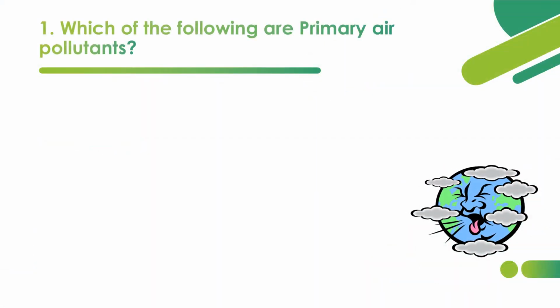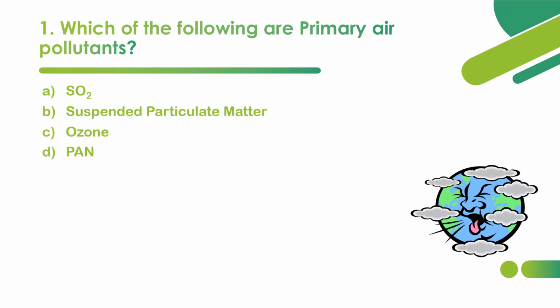So the first question deals with the types of pollutants. Which of the following are primary air pollutants? Option A, SO2. Option B, suspended particulate matter. Option C, ozone. Option D, PAN, that is peroxyacetyl nitrate. So which of the following options are primary air pollutants?